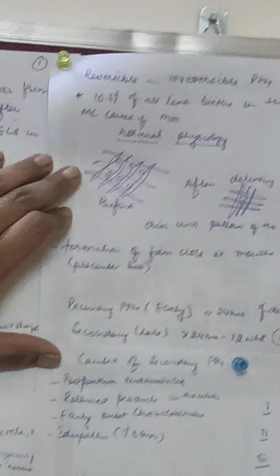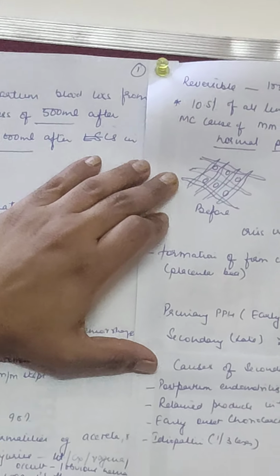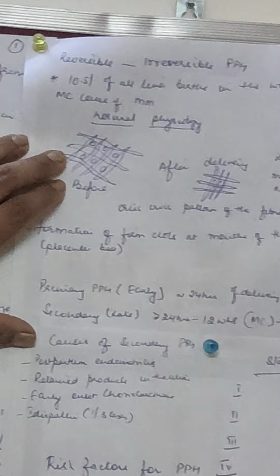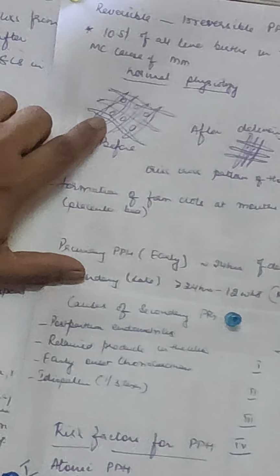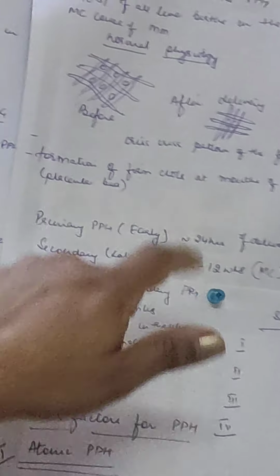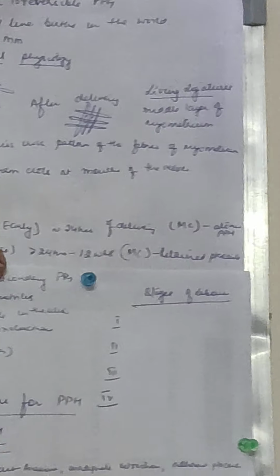This is a crisscross pattern of the middle layer of myometrium. We know that the endometrium, that is the decidua part, sheds off after the delivery. The next layer is myometrium. In the middle layer of myometrium, the fibers are arranged in the form of a crisscross pattern, and these round structures are the blood vessels.